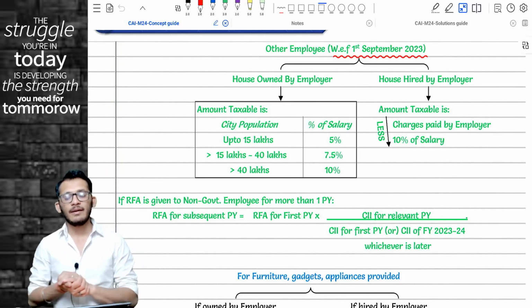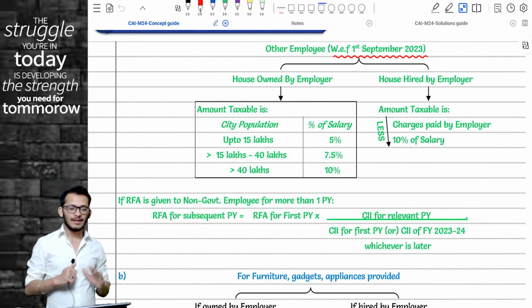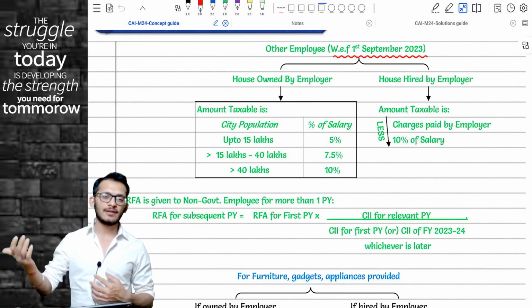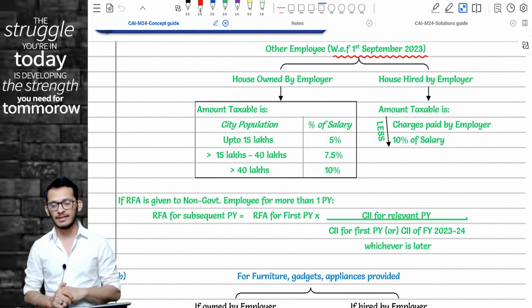Rahul, what is the amendment when it comes to RFA? Old provisions it was 15%. New provisions it is 10% of salary. Which means if it is a hired case, it is actual rent or 10% of salary, whichever is lower.